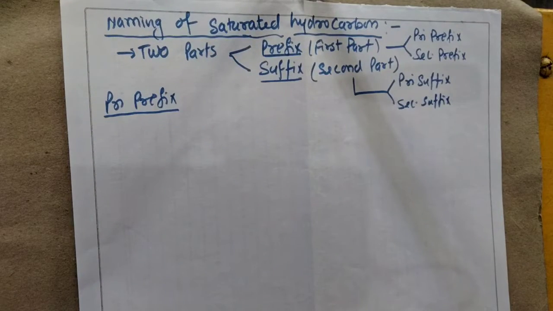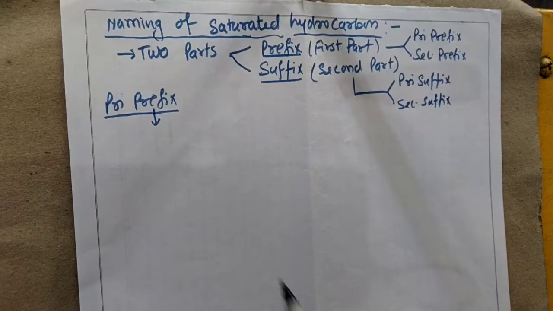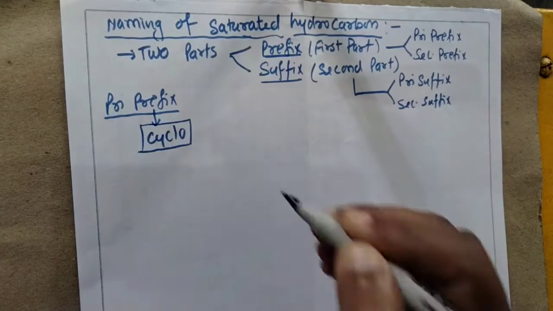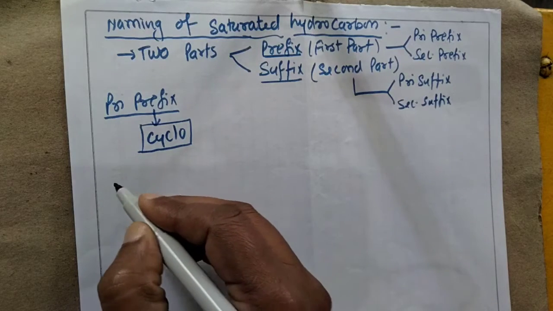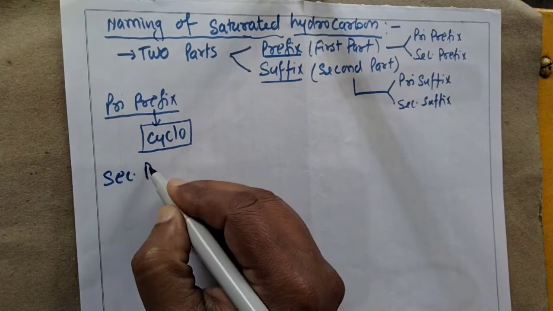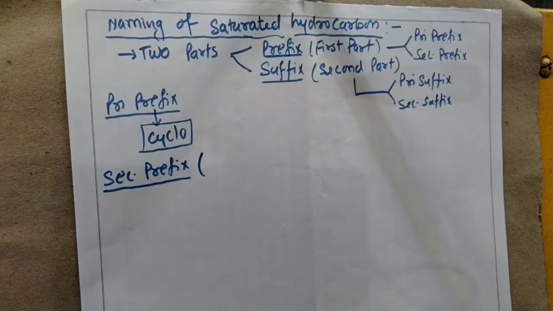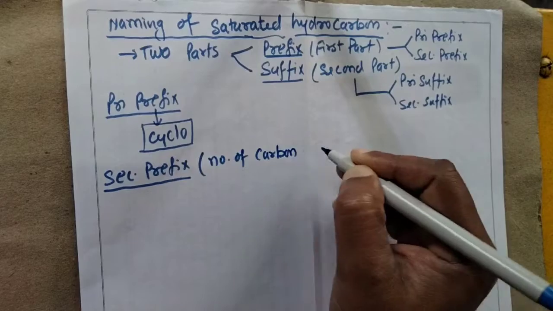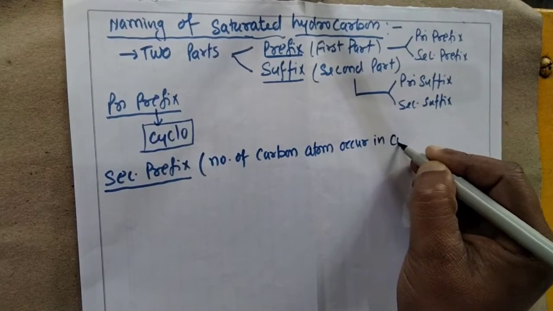If we consider the primary prefix, in class 10 only one primary prefix is necessary for you, that is called cyclo. Actually cyclo is considered a primary prefix. The secondary prefix deals with the number of carbon atoms occurring in the compound.